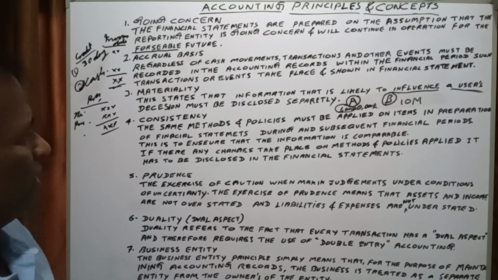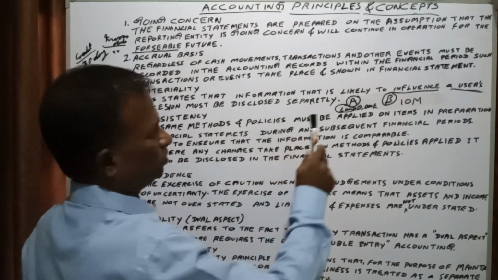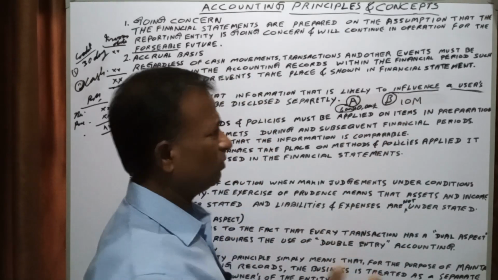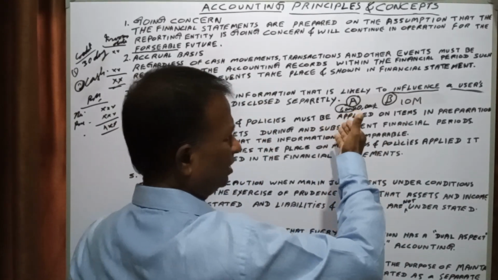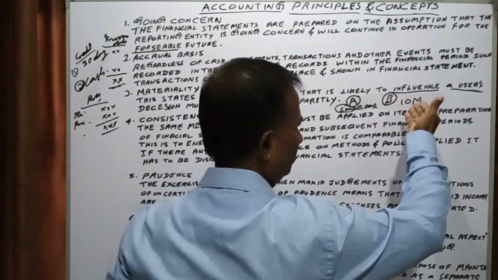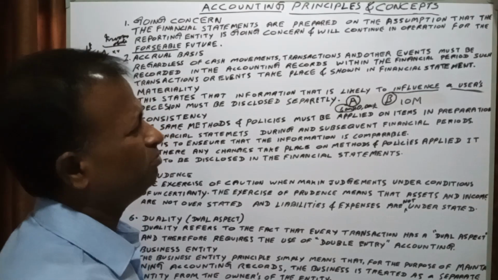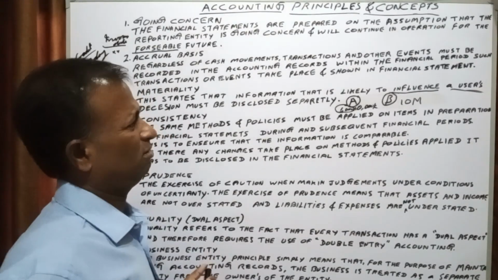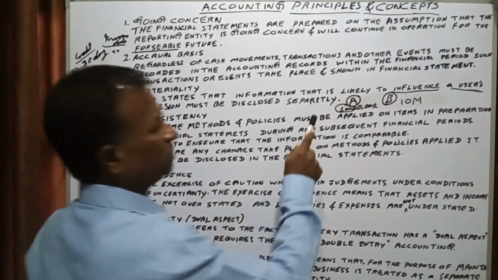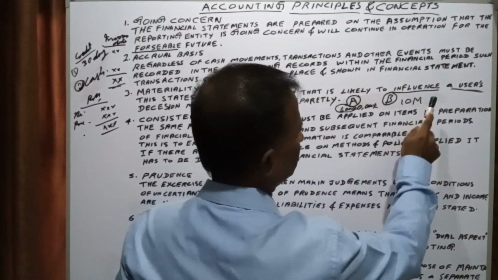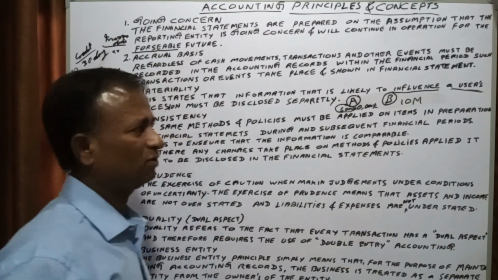In the books of entity B, when they compare this 1,000 with the 10 million, it is not a material one. It is a simple one. It is not a big amount for them. So they don't need to disclose this 1,000 rupees